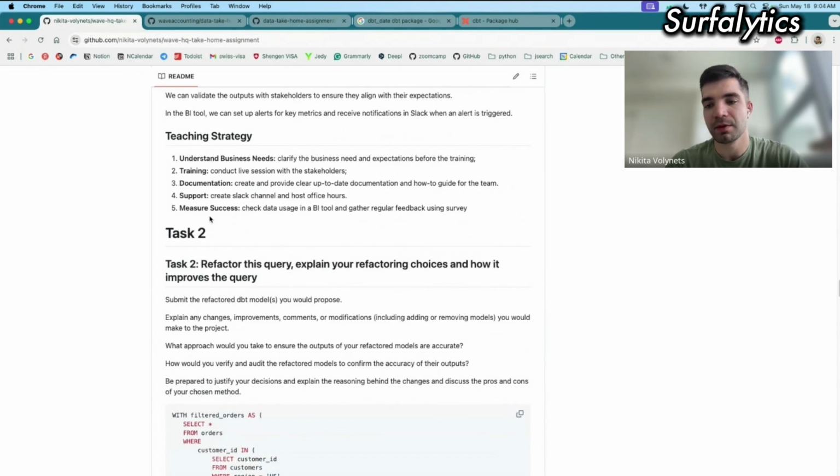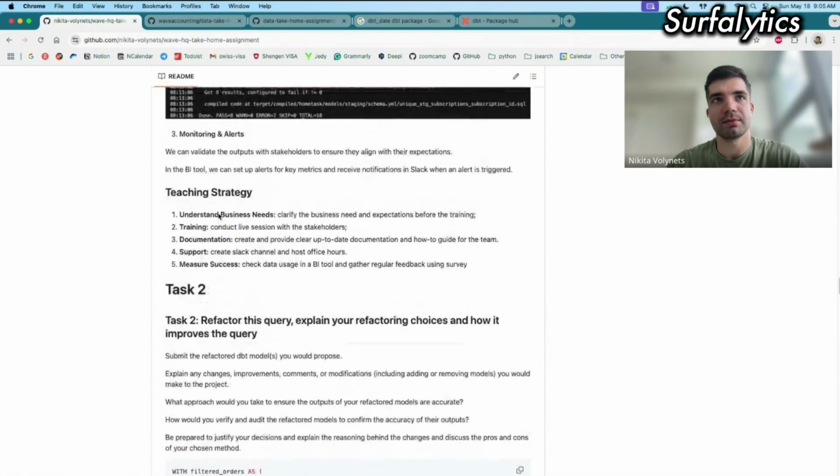We need to have some success metrics. For example, I am tracking the number of active users of the dashboard on a daily and weekly basis. I can check, okay, in the product team we have 10 people. How many of them are using my dashboard on a daily basis, and how many on a weekly basis? If not many people are using it regularly, maybe I can go to them and ask what the issue is. I'm trying to understand why they don't use it and maybe fix some things that are not convenient for them. So this is all about task number 1 that I completed.